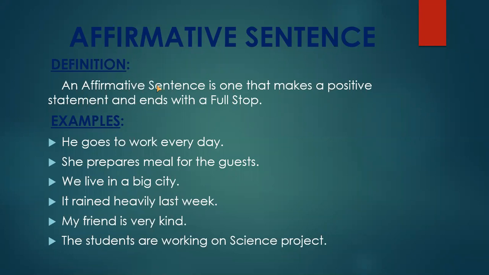It means whenever we read an affirmative sentence, it gives us a positive meaning and it always ends with a full stop. It means the complete statement has been written and the meaning is in positive sense and it ends with a full stop. I have given some examples here.